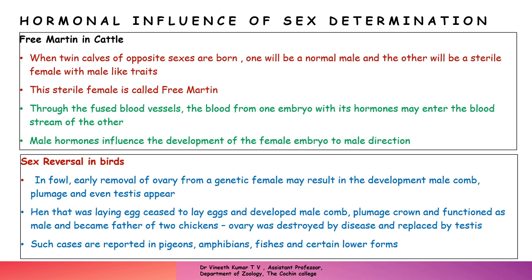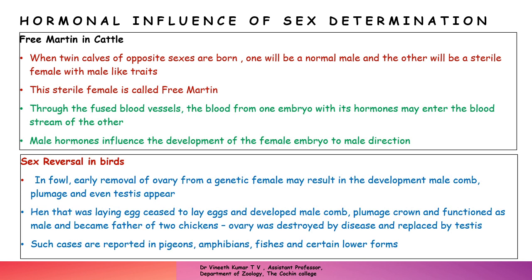First is the condition called freemartin in cattle. In the case of cattle, when twin calves of opposite sexes are born, one will be a normal male and the other will be a sterile female with male-like traits. This always happens when twin calves of opposite sexes are born.